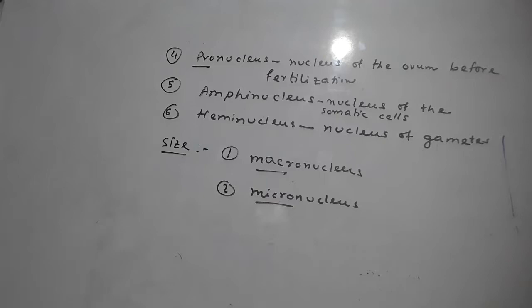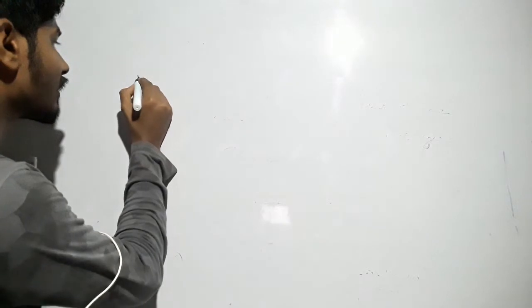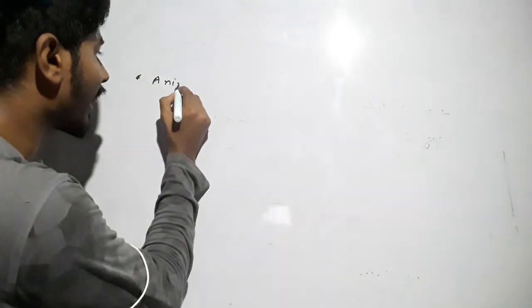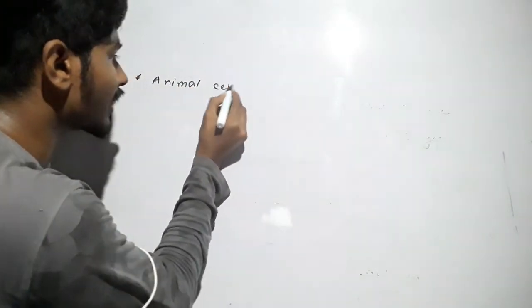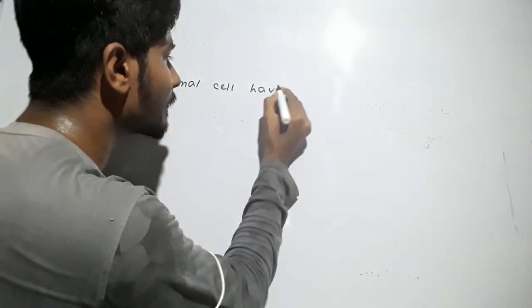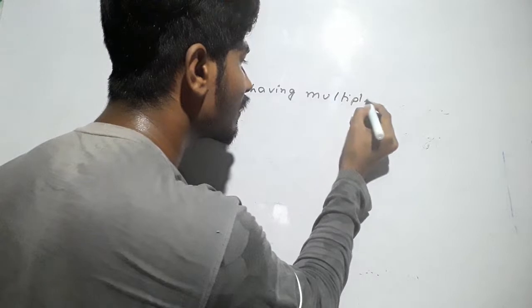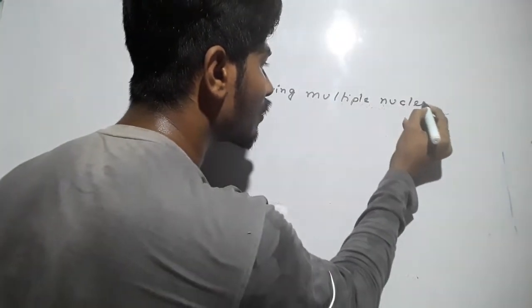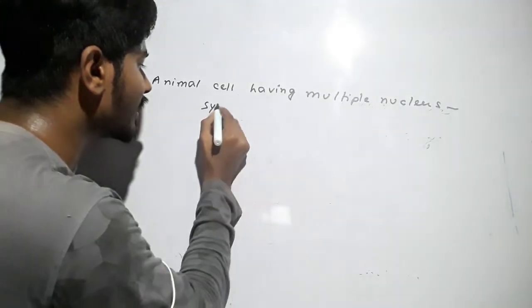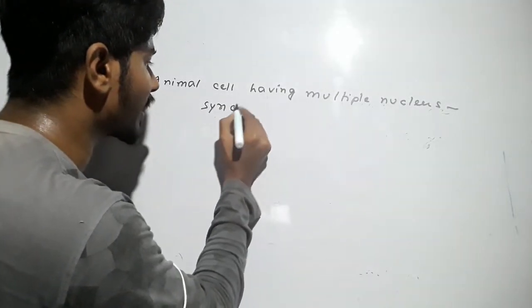Other types of nucleus will be discussed here. An animal cell having multiple nuclei, we call it syncytium.